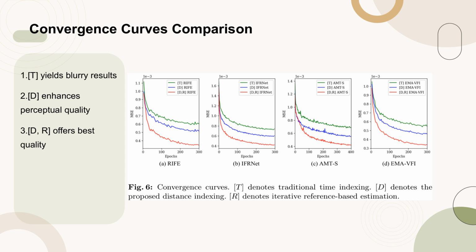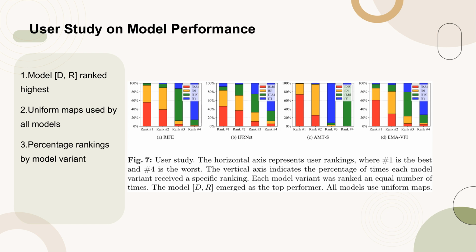Figure 7 presents the results of a user study evaluating the performance of 4 model variants, T, D, TR, and DR. The horizontal axis represents user rankings, with number 1 being the best and number 4 the worst. The vertical axis indicates the percentage of times each model variant received a specific ranking. Each model variant was ranked an equal number of times. The model DR emerged as the top performer, reinforcing the effectiveness of the distance indexing and iterative reference-based estimation strategies. All models in the study used uniform maps.